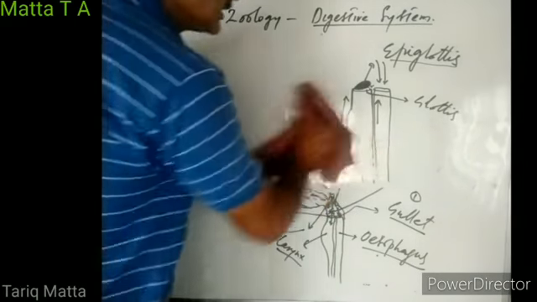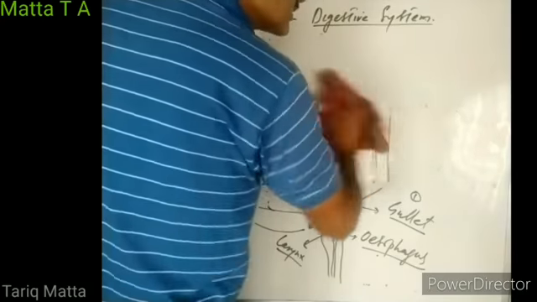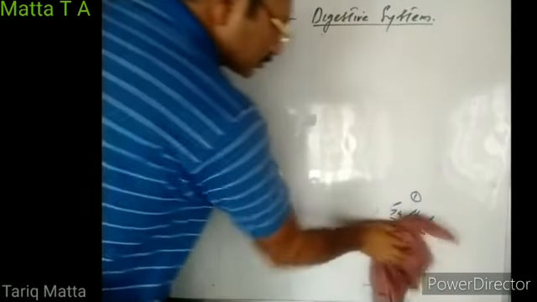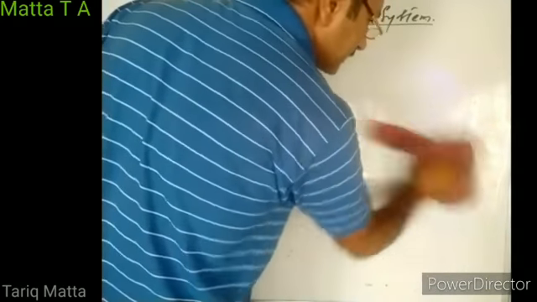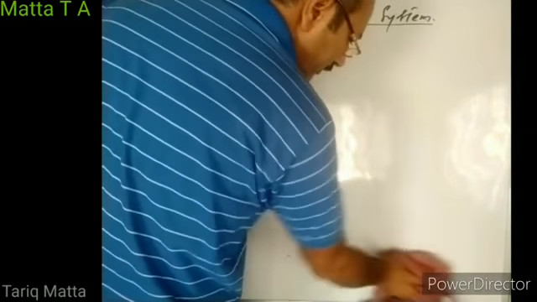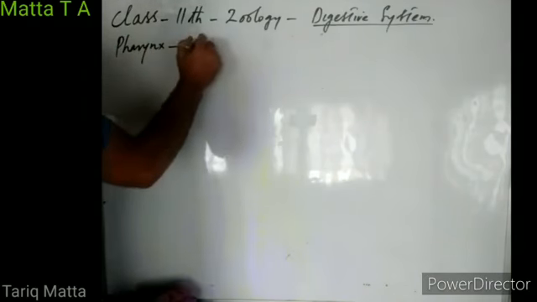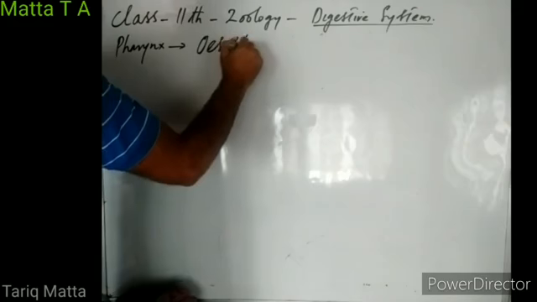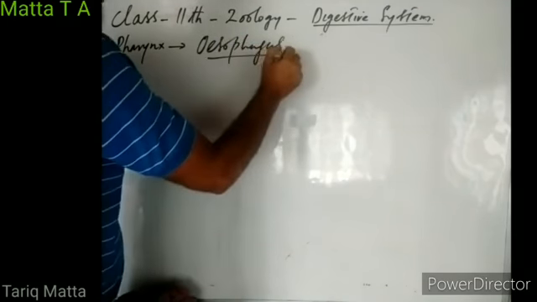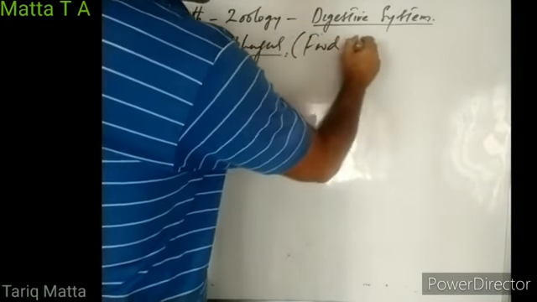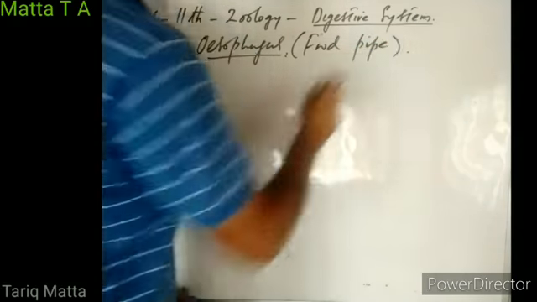Now, because we are discussing the digestive system, we will discuss the esophagus. The pharynx may lead into the esophagus or it may lead into the larynx. So from the pharynx, the food goes into the esophagus. This esophagus is also known as the food pipe.